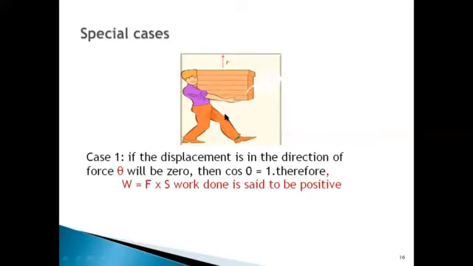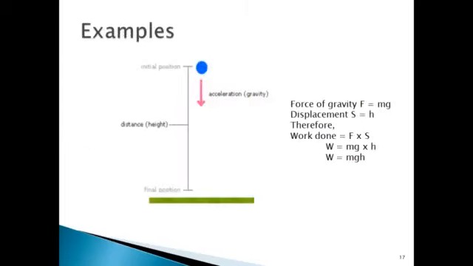So in this case, we can say that the work done by the coolie in raising the load would be W is equal to mgh. Please go through your textbook.